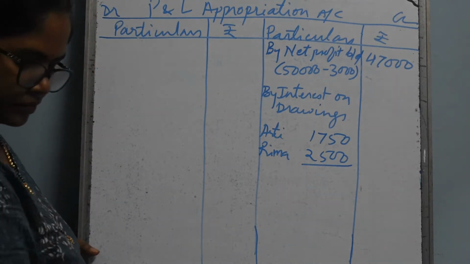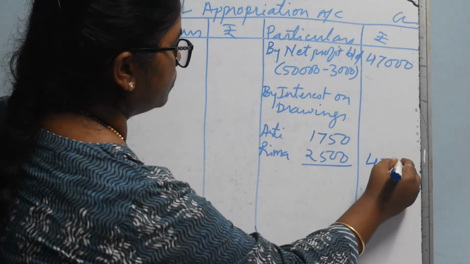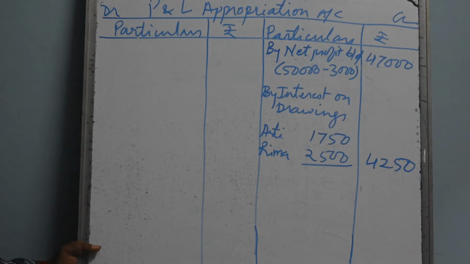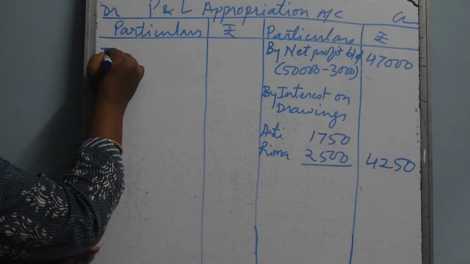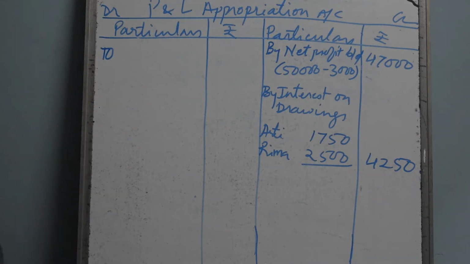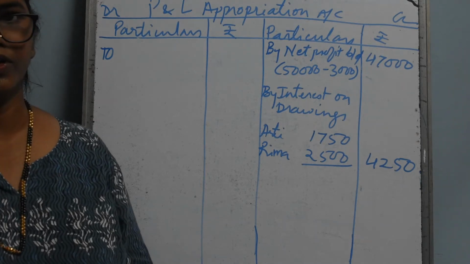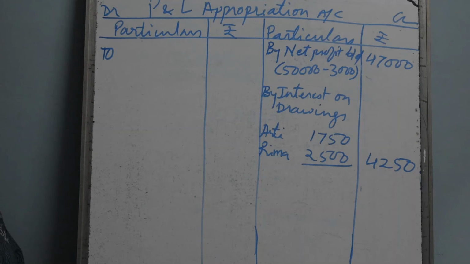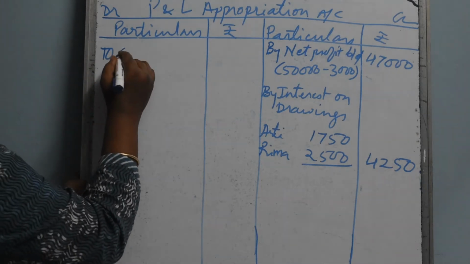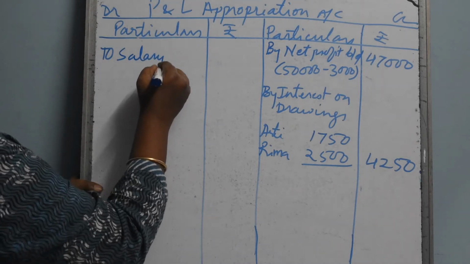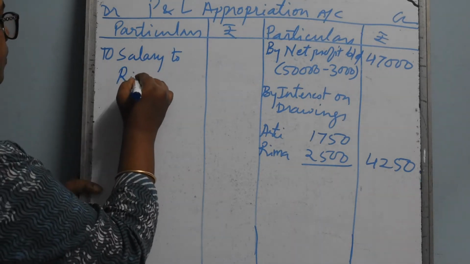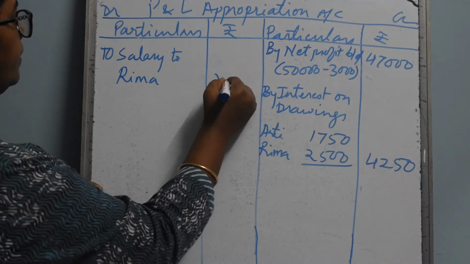Okay, 4,250. No more amount on the credit side. Now we'll see. Now before writing interest on capital, we'll write first salary, because in the adjustment it is given that salary must be paid before interest on capital. To salary to Rima 20,000.